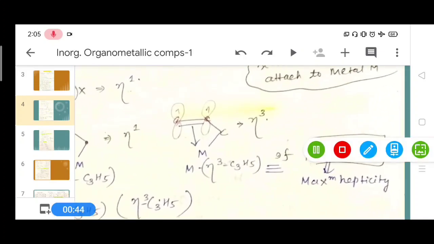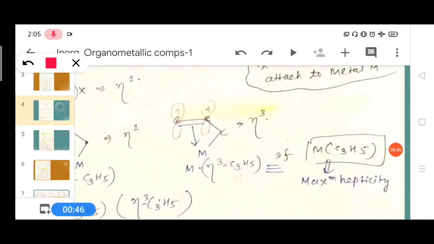In this compound, one metal atom is attached to one carbon atom, and with this pi bond the metal is attached to 2 carbon atoms, the first carbon and the second carbon.